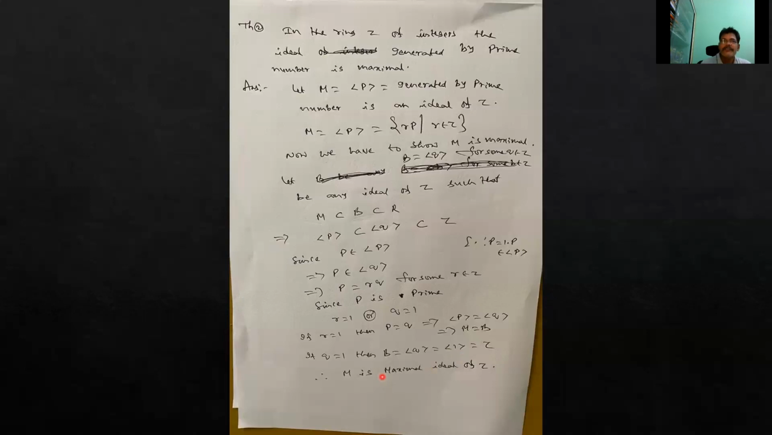Also, the reverse is also true. Suppose M is a maximal ideal of the ring Z, then it is generated by some prime number. This we can also see in the next class.